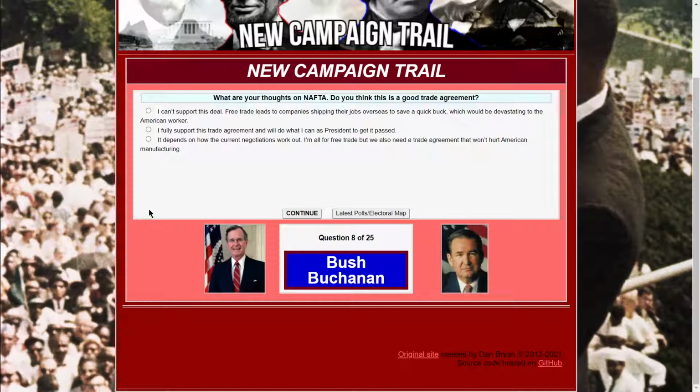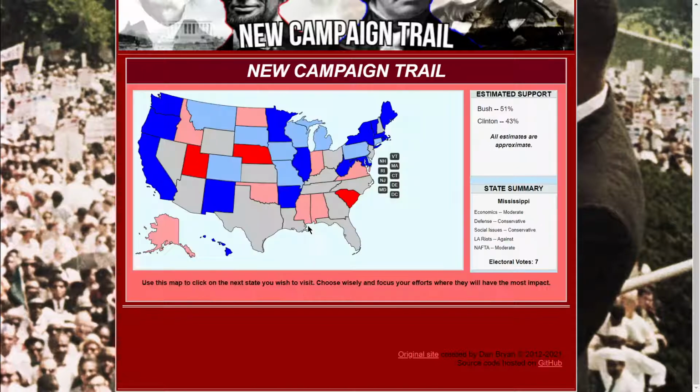Free trade leads companies to ship jobs overseas to save a quick buck, which would be devastating to the American worker. Okay, that's good rhetoric. I fully support trade agreements, and I will see what I can do as president to get it passed. Nah, it depends on how the current negotiations work. I'm all for free trade, but we also need a trade agreement that won't hurt American manufacturing. Okay, you can't lose with that one.